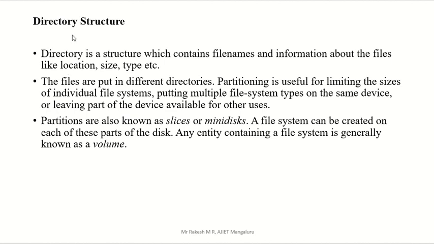Now we are going for another one, directory structure. Directory means it contains all the information about files. Where is your file, what is the size of the file, what is the name of the file, and all information about the file is there in your directory. So directory is a structure which contains file name and information about all the files, like location, size, type, everything. I think you understood this.